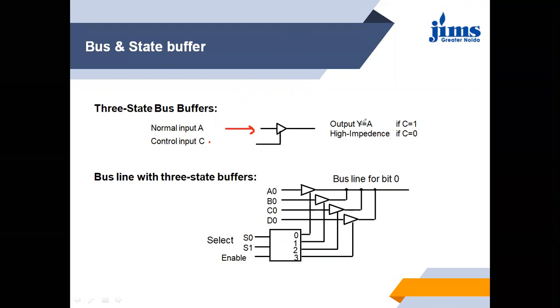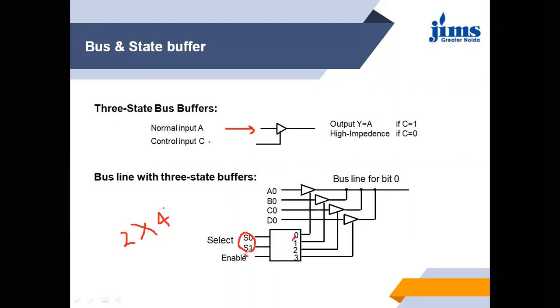We will try to see the bus line with 3-state buffers. This is the same 2:4 decoder we discussed in the last slide. So these are the selection lines, on which it depends which one we have to select: 0, 1, 2, 3.